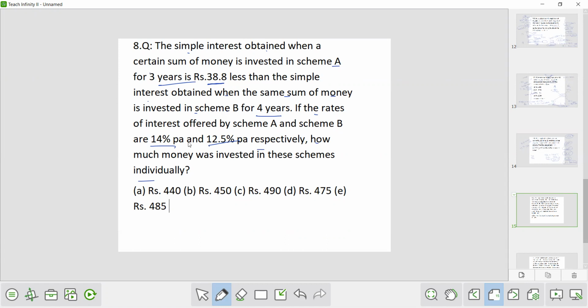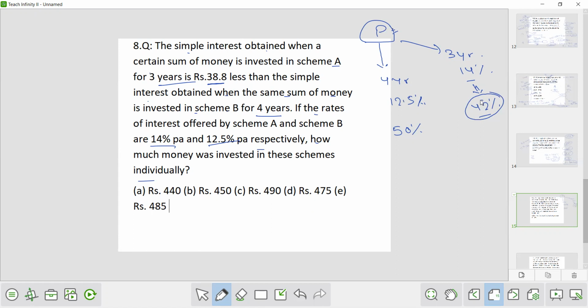Now see this question. Here the principal is constant, and on this principal you are investing for 4 years and for 3 years. So for 4 years you are investing at 12.5% rate, and for 3 years you are investing at 14% rate. So 12.5% for 1 year, so for 4 years you will get how much? 50%. And 14% for 1 year, so for 3 years you will get how much? So 42%. So the amount you invested at 14% for 3 years gets 42%, and the amount you invested is the same.